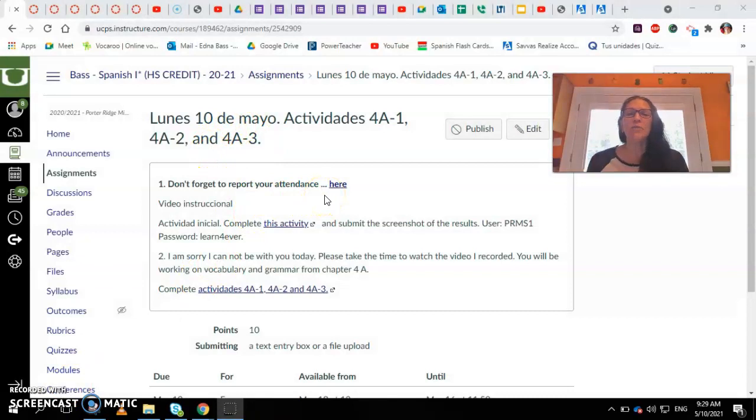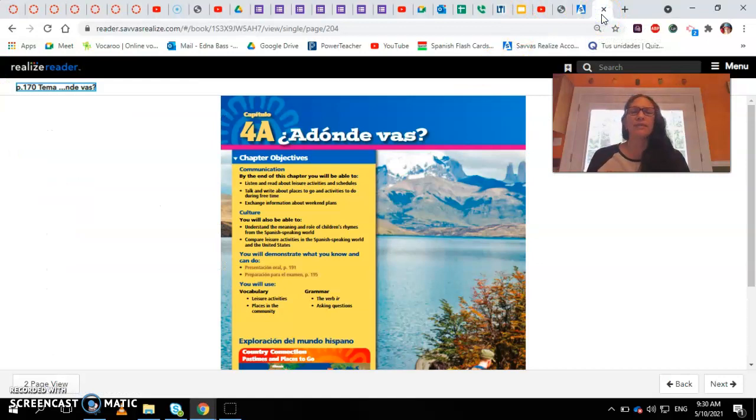Last class you were supposed to write your notes for the grammar part that we're going to be seeing in chapter 4A, and also you were studying your vocabulary for chapter 4A, and this is what you are seeing in this chapter. It says the objectives right here.